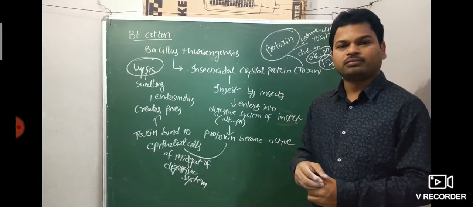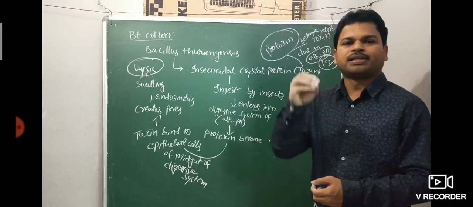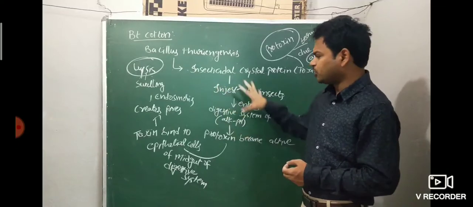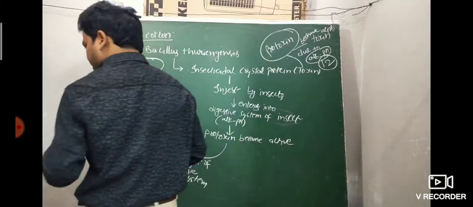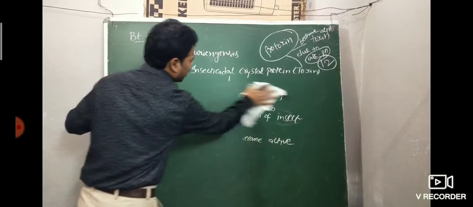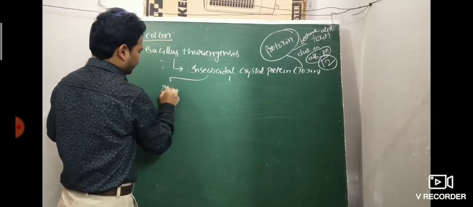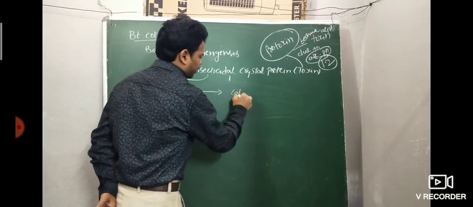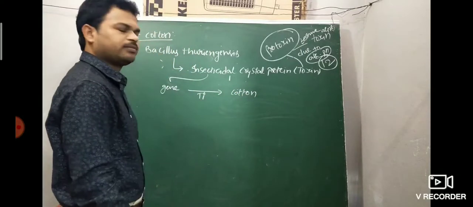For the insecticidal crystal protein, the protoxin, to become active, an alkaline pH of about 12 is required. Now, how is this process going to act on the insect? The gene responsible for the insecticidal crystal protein is isolated, and then transferred into the cotton plant through the Agrobacterium tumefaciens vector.